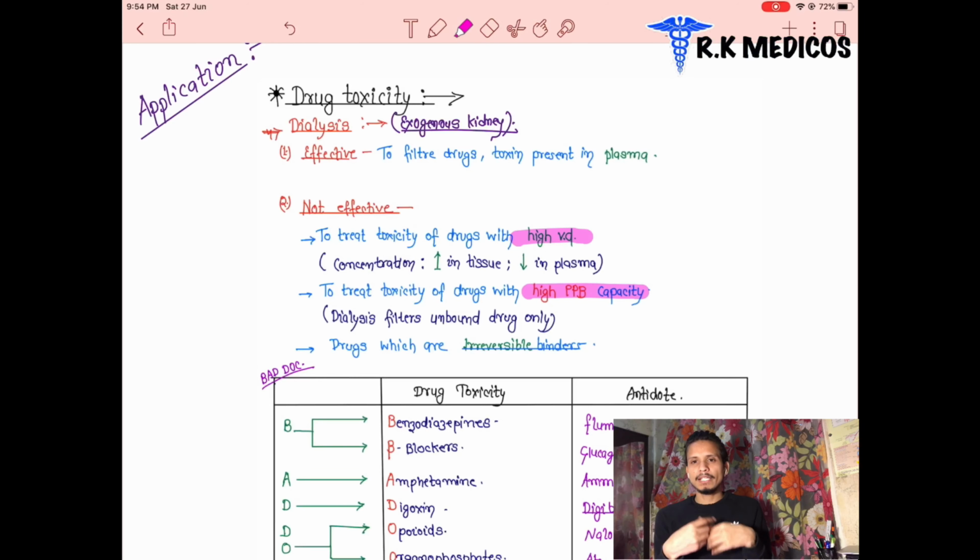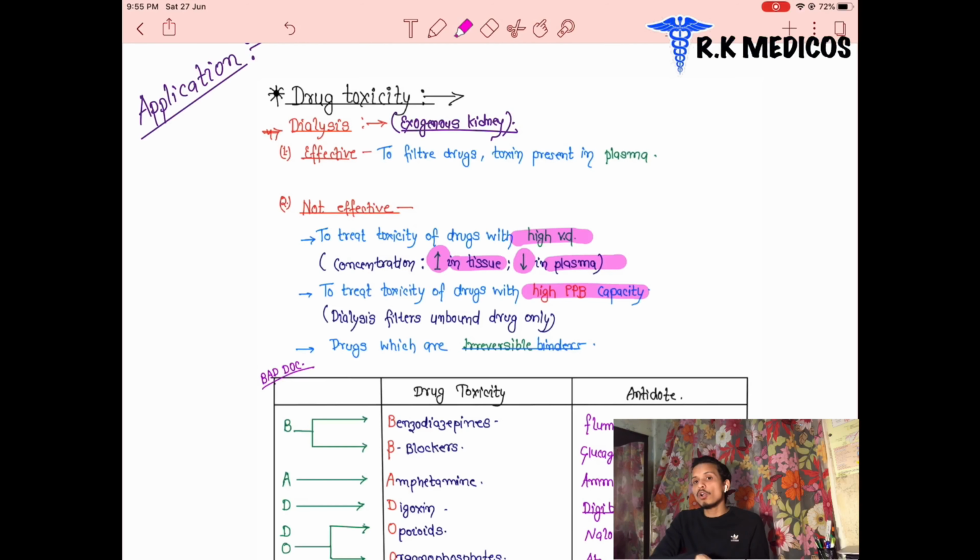Next point, when the drug has a higher volume of distribution. Suppose the drug comes inside the blood vessels and moves to different parts of the body's organs. Its distribution in our body means it doesn't accumulate in the blood vessels again. It means the drugs reach the organs or peripheral parts and leave the blood vessels, and they don't come back. So their concentration increases in the tissues and decreases in the plasma.